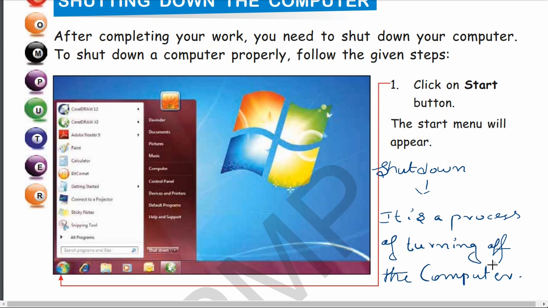The process by which we can turn off the computer is called shutdown. Please note it. I hope all of you have noted it down.